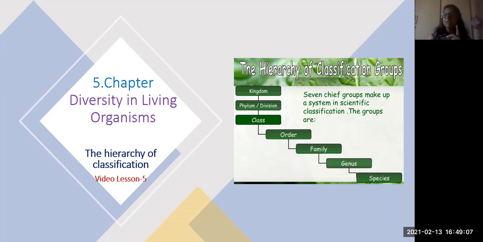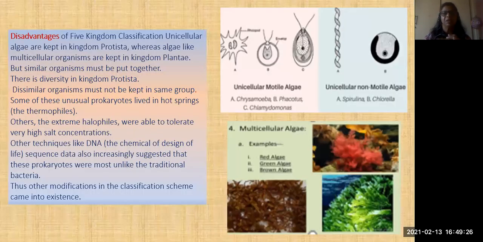But for species, there is no other division. Why? Because species is the least unit of classification. The organisms present in a species are almost similar. Already I told you the definition of species.